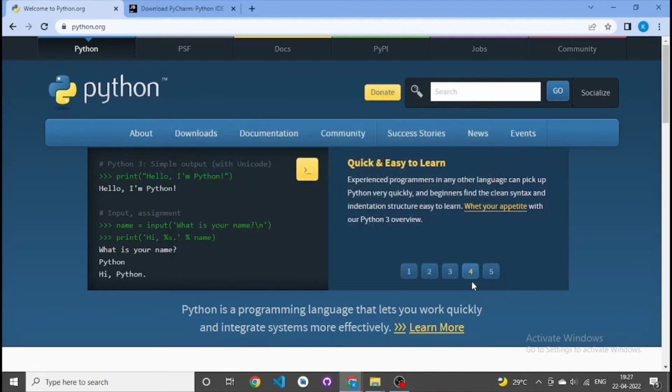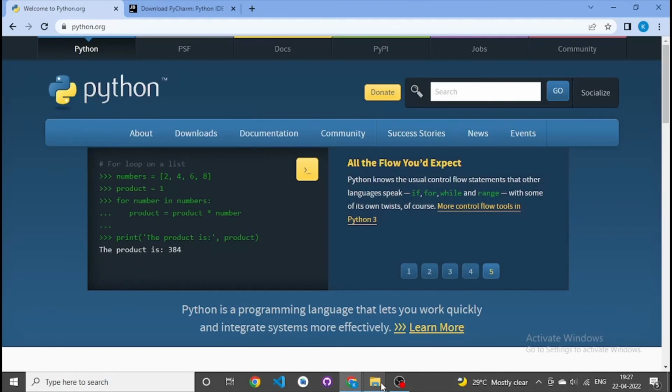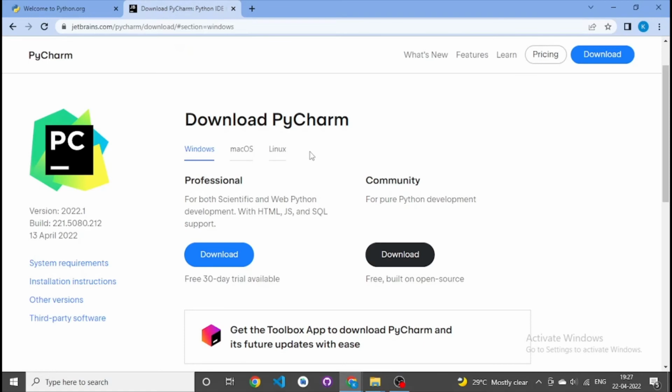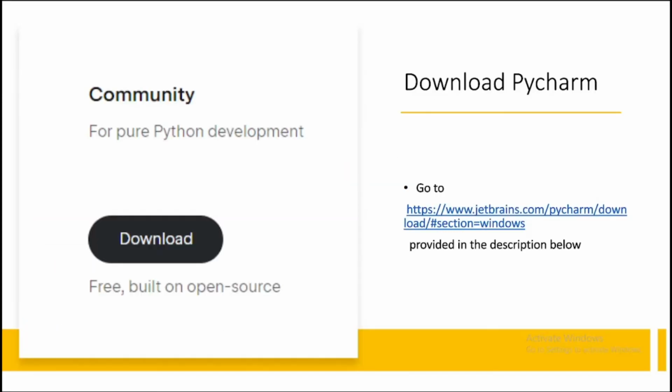You can close it. Now we need an integrated development environment, that is an app that you can use to develop all the code for Python. So you just need to go to the link that I've provided below, and you have to download PyCharm. Here on the PyCharm website, you have to go for the Windows or Mac or Linux version which you have, and then just download the community version, which is free and it is powerful. So I've successfully completed PyCharm downloading.